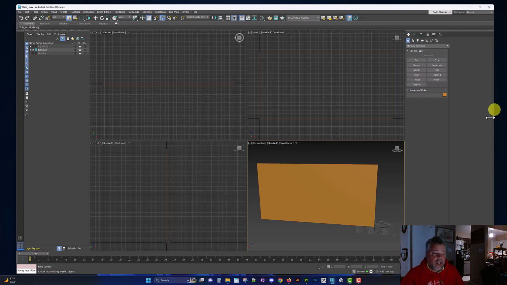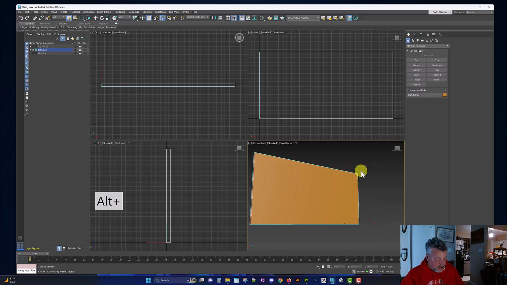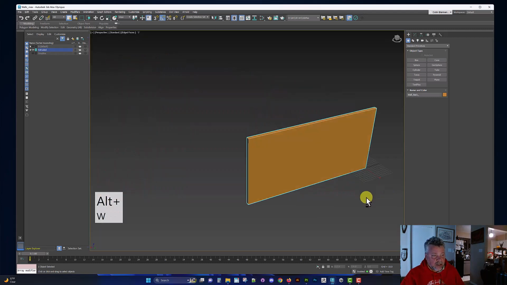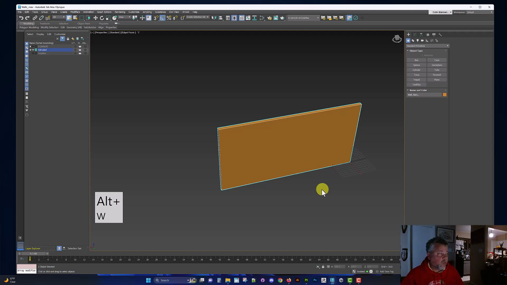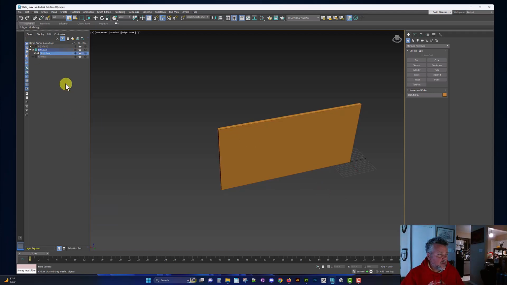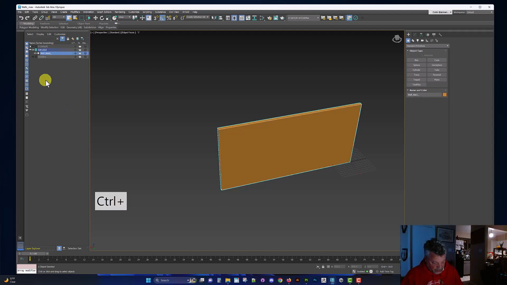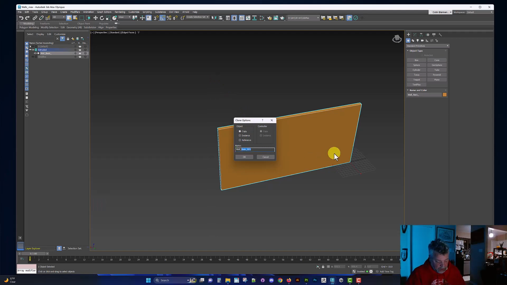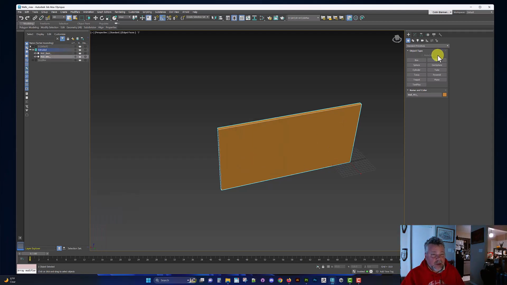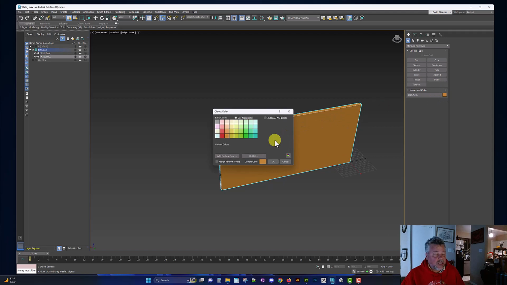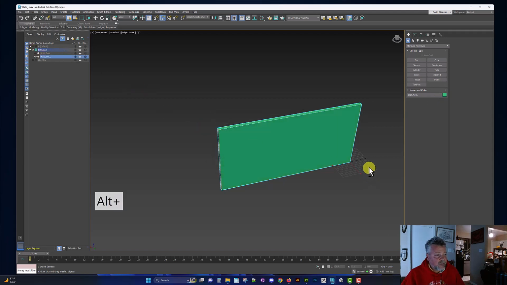Alright, so let's go ahead and take our wall definition a little further and add a door and a window to our items. So let's take this wall, Control V to duplicate it, copy. Now we're going to do the window. I'm going to make it a different color so it's easy to see, separate from previous items that I've made. I can hide that wall basic.